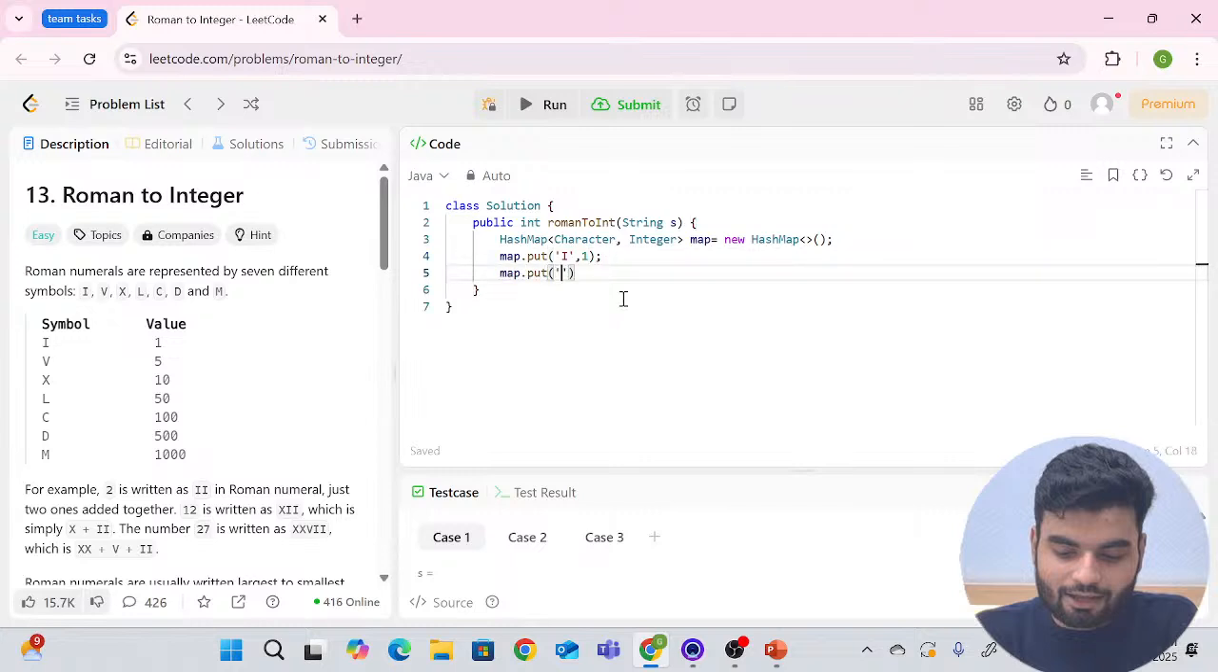Okay, and then we have another symbol, V. So for V we'll insert 5.